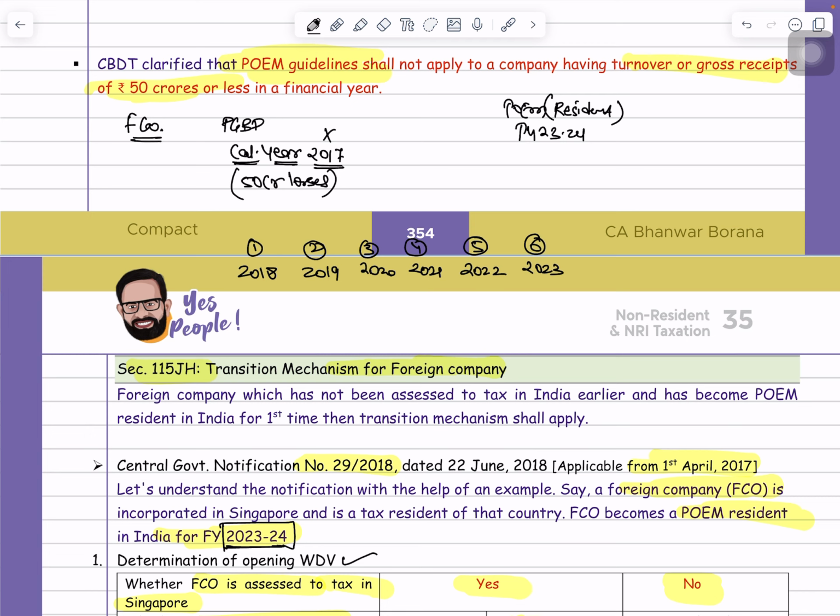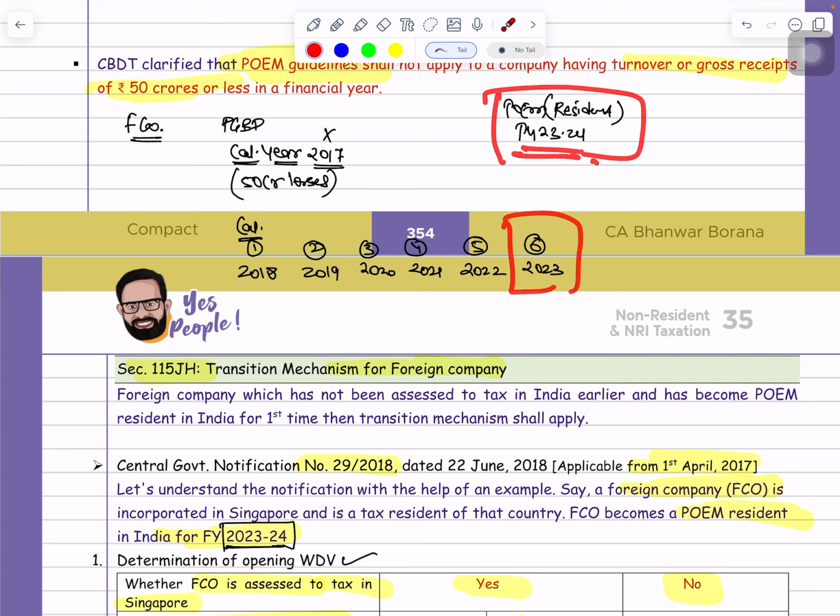But guys, try to understand, they follow the calendar year and now we follow the financial year, or you can say the previous year. So in the previous year 23-24 that company became the resident. So sir, we cannot take 2023 as a calendar year, na? So what our lawmaker says is, suppose if that company follows a year which is not a financial year, means which is not a previous year, then what you have to do?